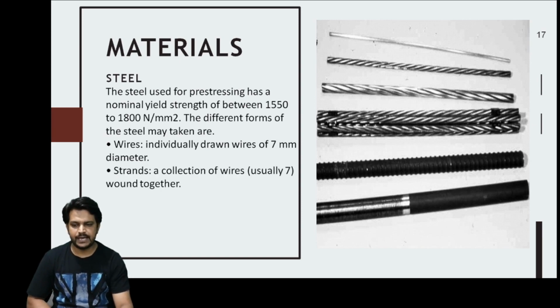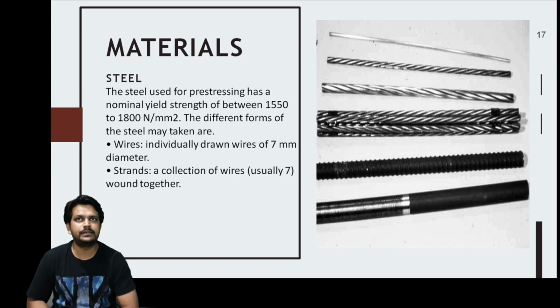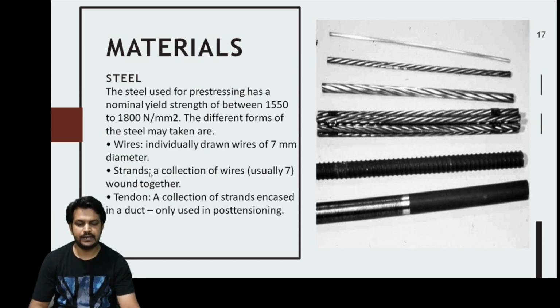A collection of these wires is called a strand. The strands may contain 3 wires or 7 wires, generally 7 wires. So the collection of wires is called a strand, and the collection of these strands, this is one strand, this is another strand, is called a tendon.